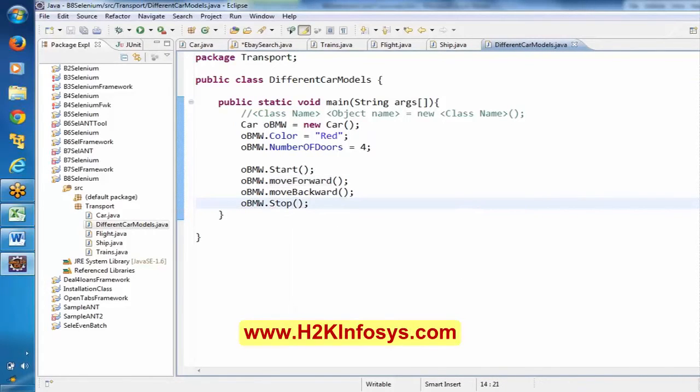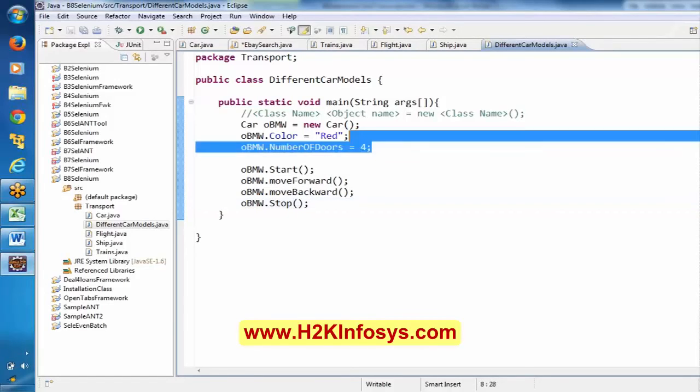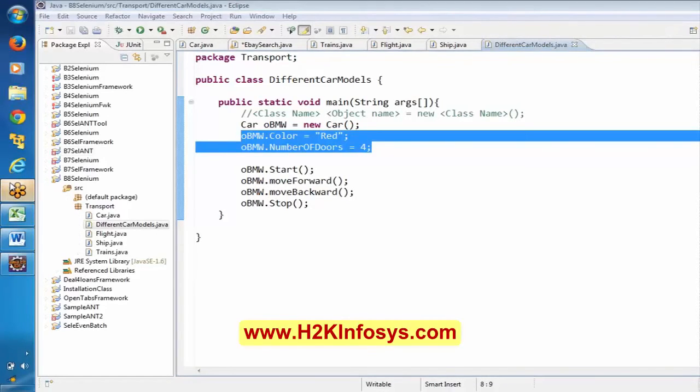And as of now, even though we pass these values, this color and number of doors, there is no much use.